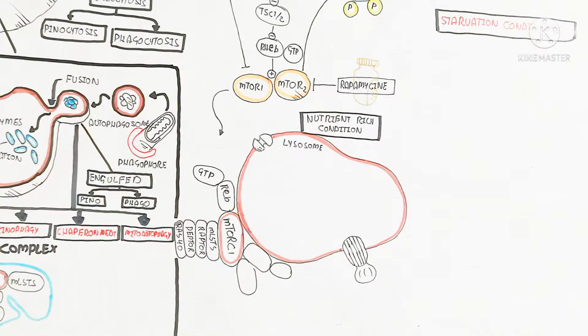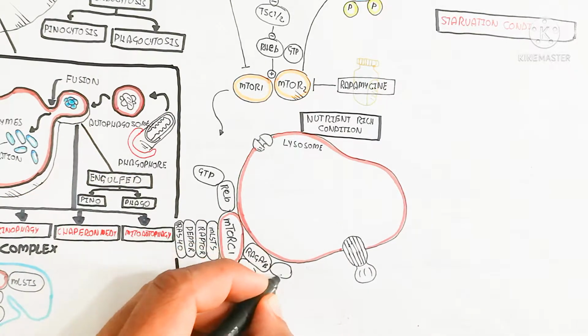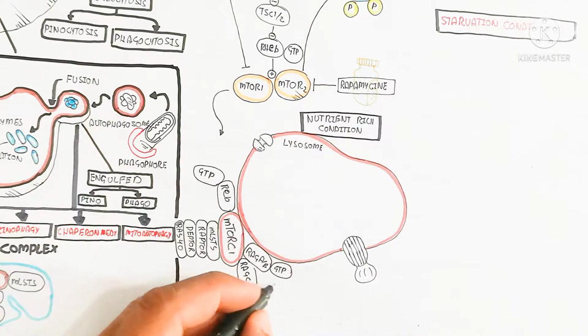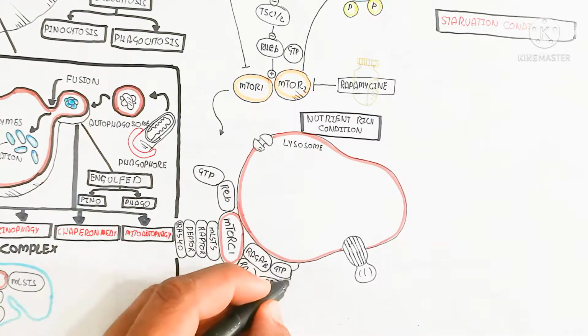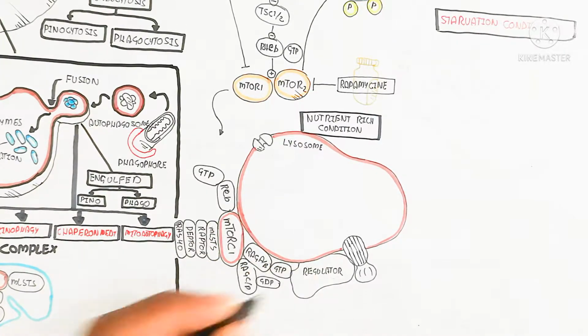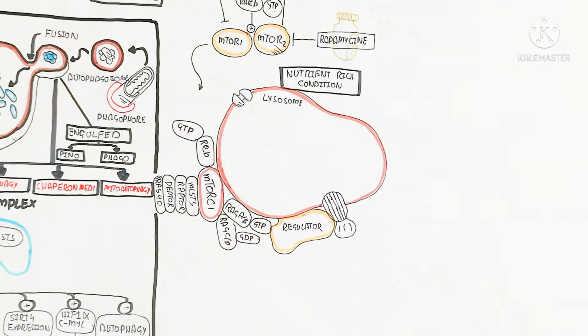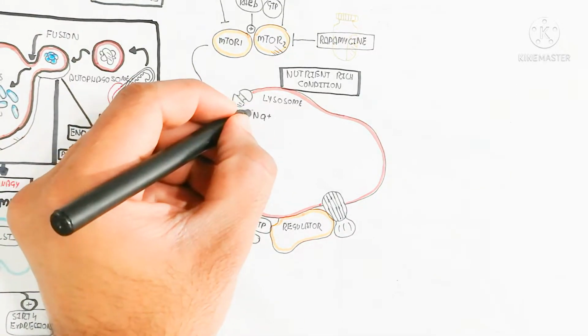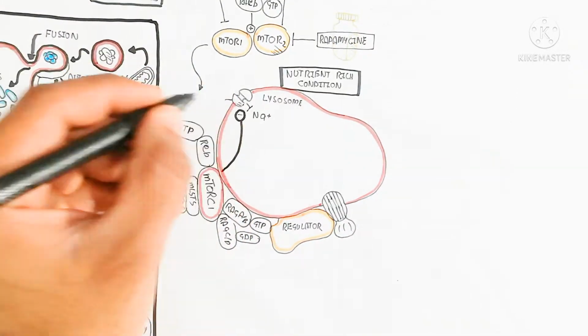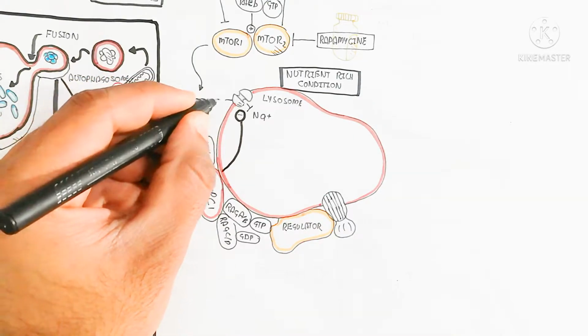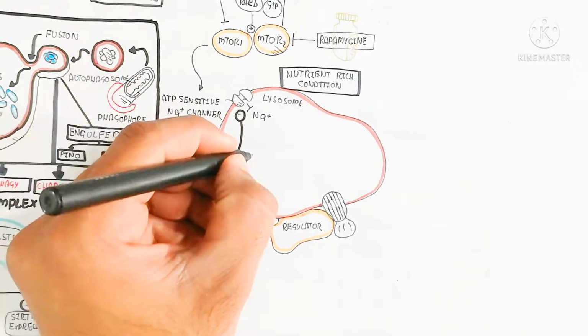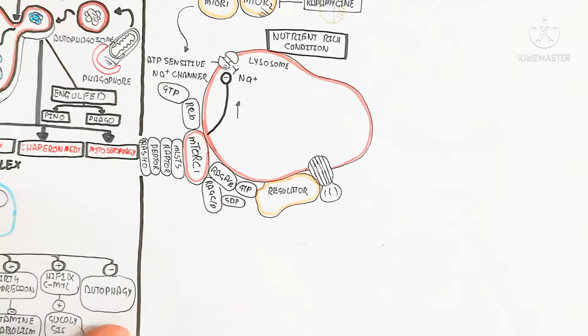MLST8 and Raptor and PRAS40, which also phosphorylate the RAG A and B GTP conversion, and RAG C and D dephosphorylate GTP to GDP. And this complex, and here is the regulator, this complex will inhibit the sodium move out, so the efflux of the sodium will be inhibited.